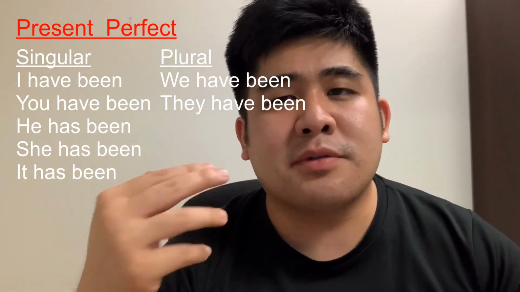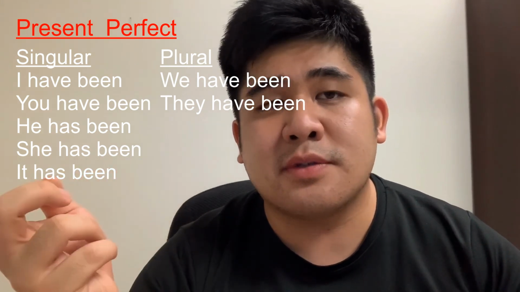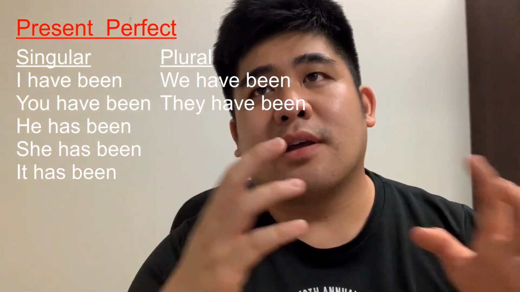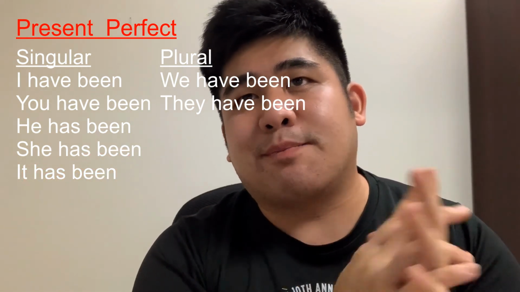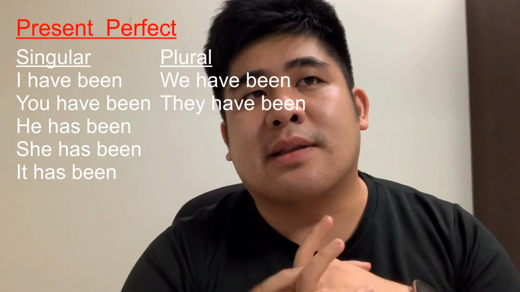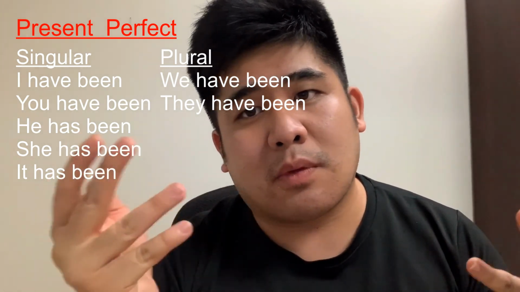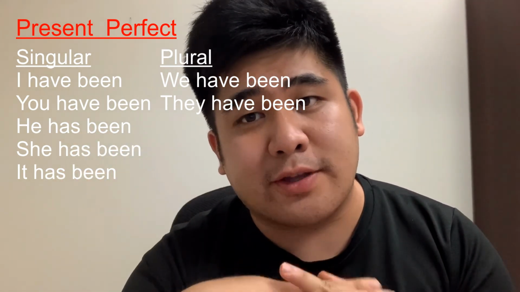But the most common way that the present perfect tense is used is to talk about something that happened in the past but is still happening. Let's say that you've been working for a company for, say, 6 years and you still work there today.